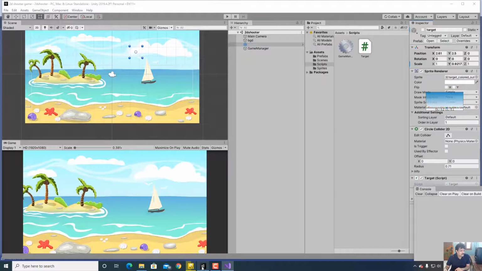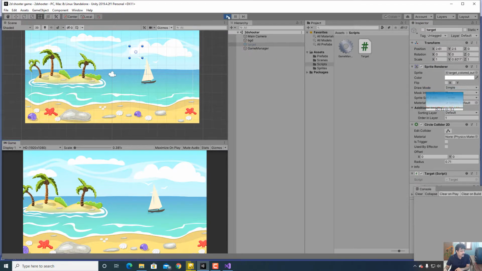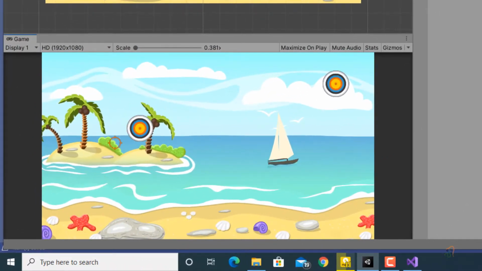Now come back here to the game, and let us run the game again. When we run the game, you can see it is appearing, and I am not clicking at all. Without clicking, after every 2 seconds, the object is disappearing by itself. So you are now understanding the logic, I think. Any object can be made to appear on the screen using the Instantiate function, and you can destroy it by using the command Destroy.